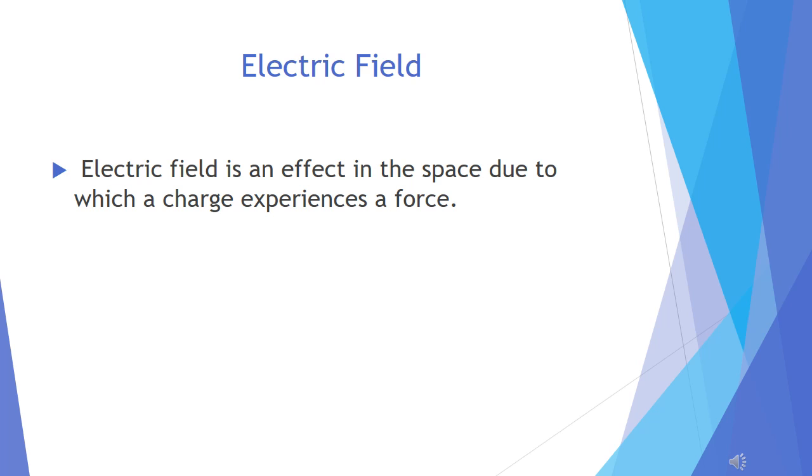That means there is an effect of another charged particle in this space. All this space where it is showing its effect is known as its field. So we can make a definition of field. Electric field is an effect in the space due to which a charge experiences a force.